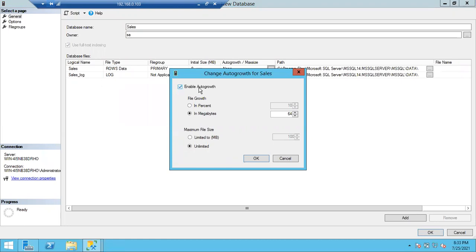In what percentage? Either you want me to increase in percentage value or you want me to increase in megabytes. If you choose 64,